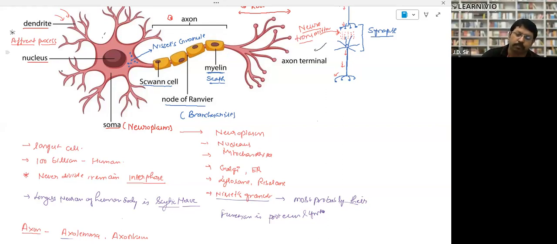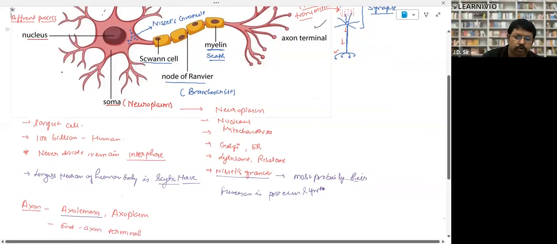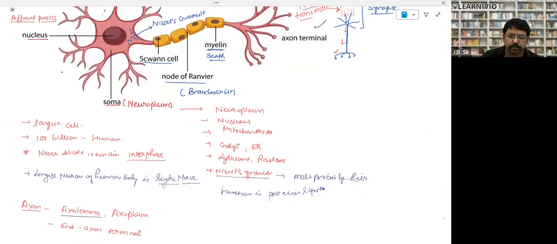So first thing, please note down the neuroplasm composition. They have neuroplasm, nucleus, mitochondria, Golgi, ER.